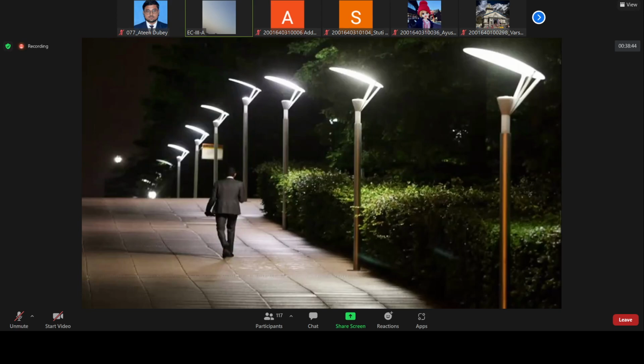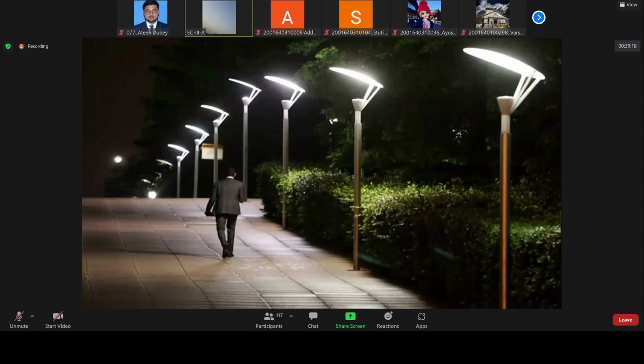Means the brightness should become maximum, and when it crosses that particular street light, the brightness should again be minimum. So if this happens, all the lights on this street will be at minimum brightness whenever it is night, and whenever a person crosses a street light, that light will turn on with the maximum brightness.